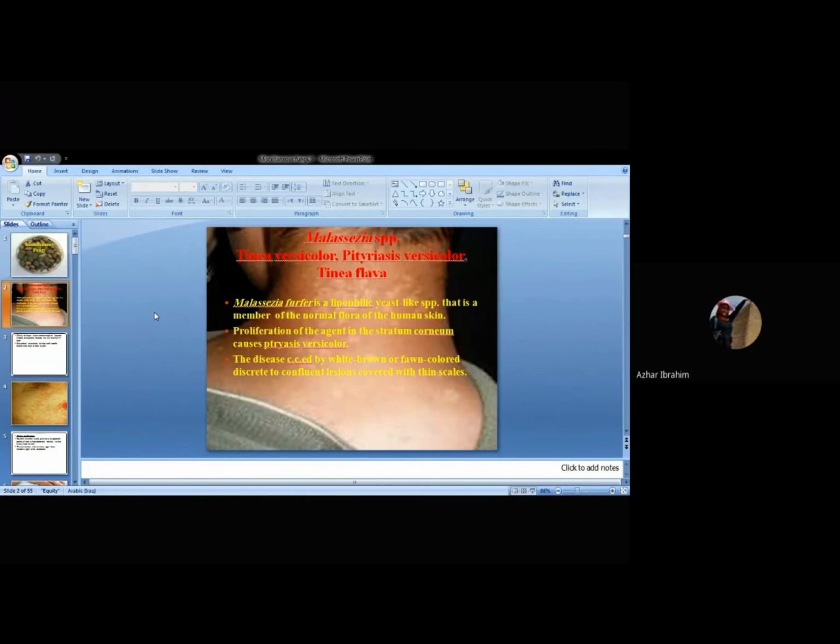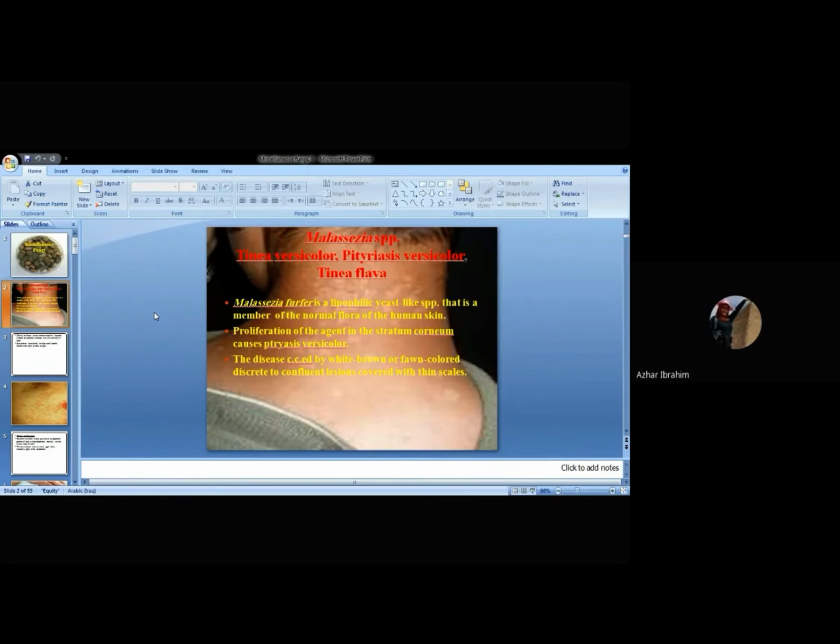It's very important information: it is lipophilic, it prefers lipid. It is considered a member of the normal flora of human skin, particularly in those who have oily skin. Proliferation of the agent mainly occurs in the stratum corneum, which causes the disease pityriasis versicolor.